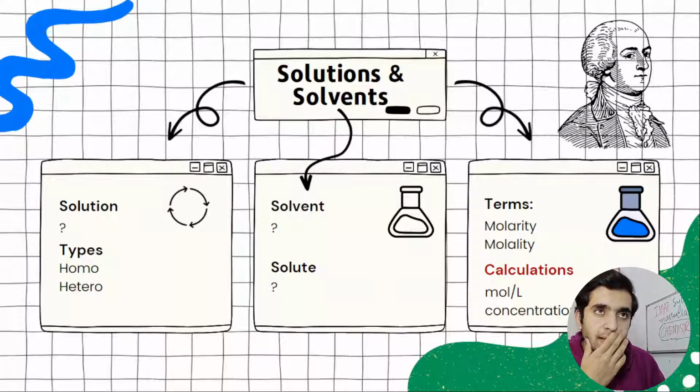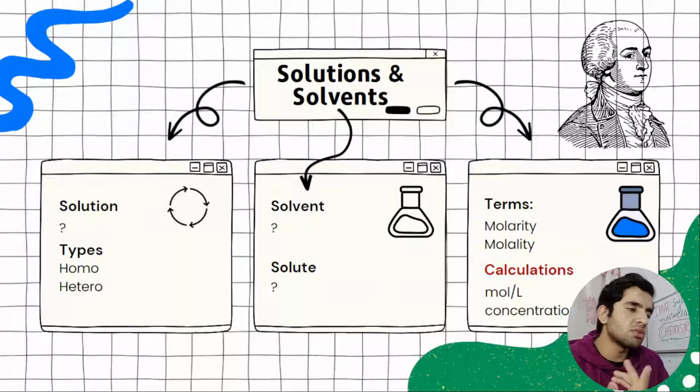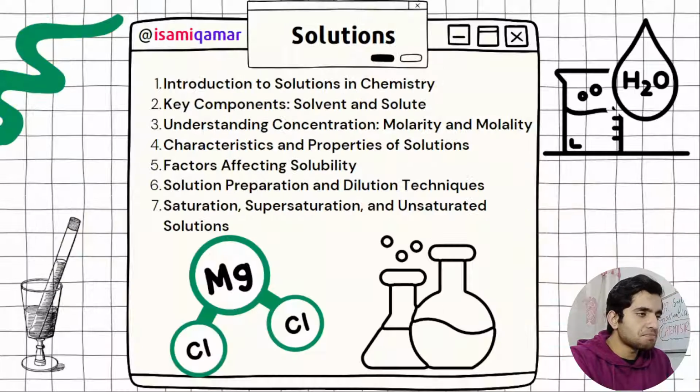Then the main important thing that I did not write here is Ksp, the solubility product. That was also given in our syllabus. Solubility product, how to find Ksp.